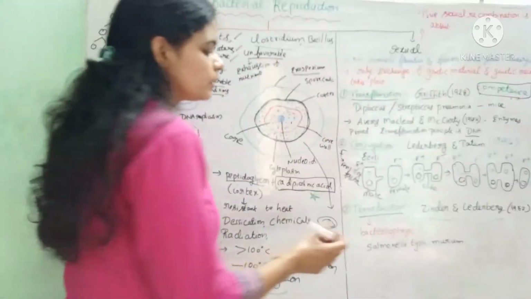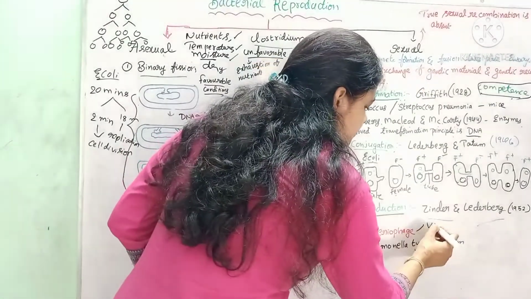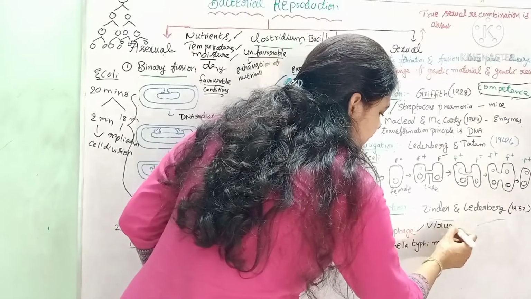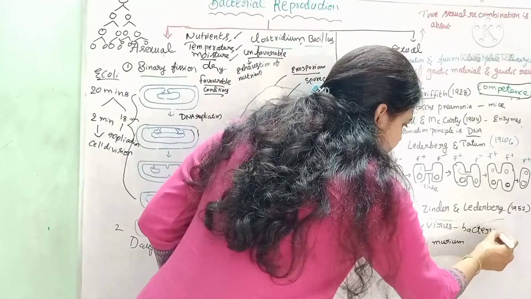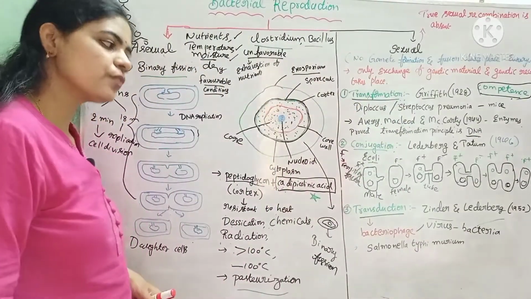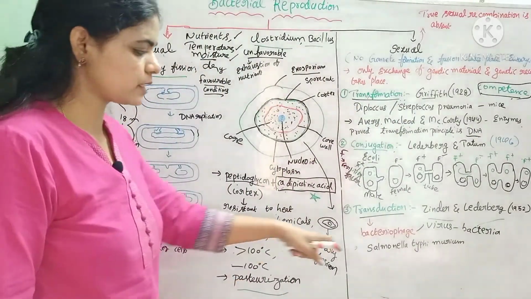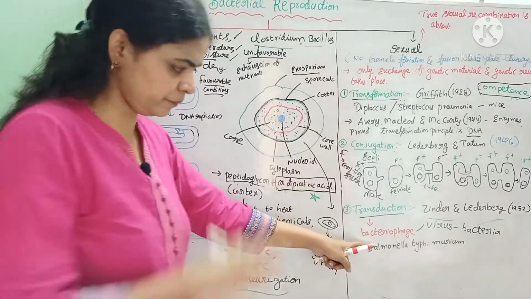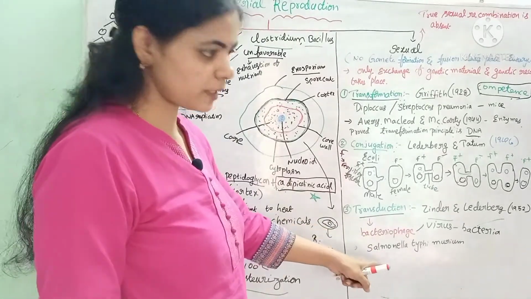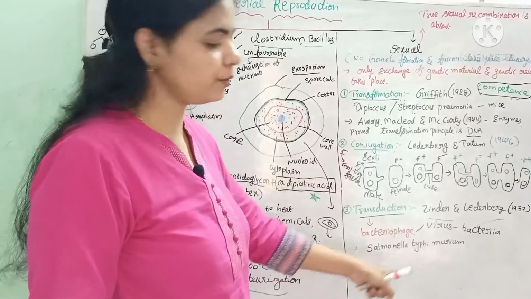A bacteriophage is a virus which infects bacteria. Some bacteriophages help in the transfer of genetic material from one bacterium to another.